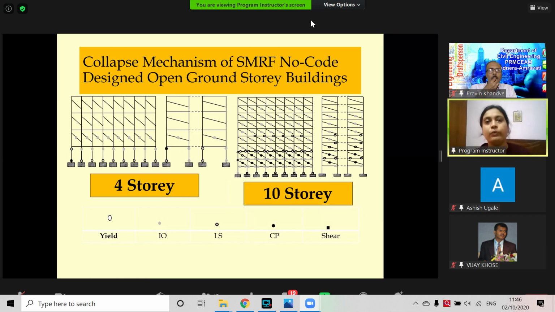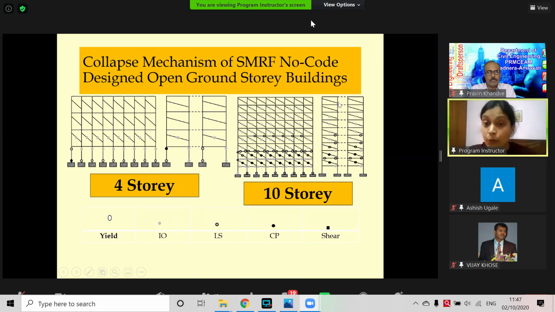When we show the collapse mechanism, how it is failing, the final global failure, we can see it is caused by the non-codal frame, even without yielding of the infill panels and beams. But before that, the column of the ground story has yielded, and that reminds us of the failure of the Takshila apartment.